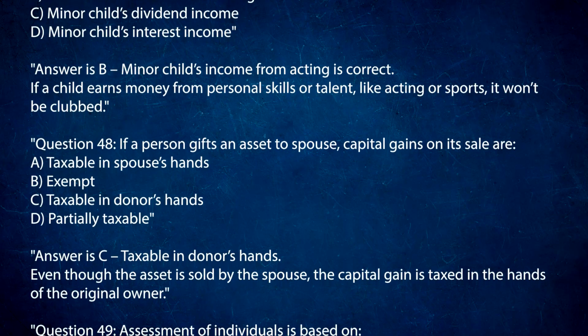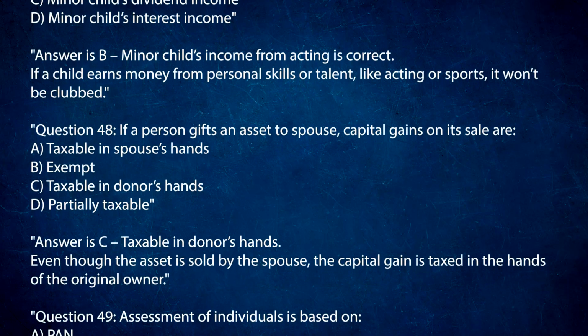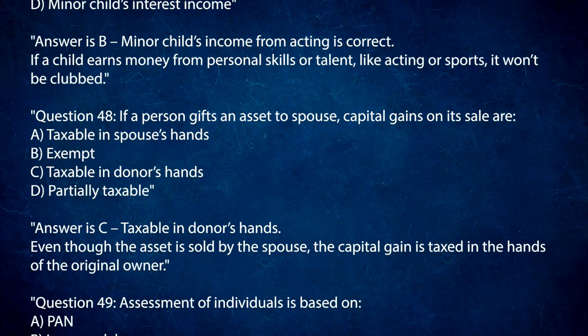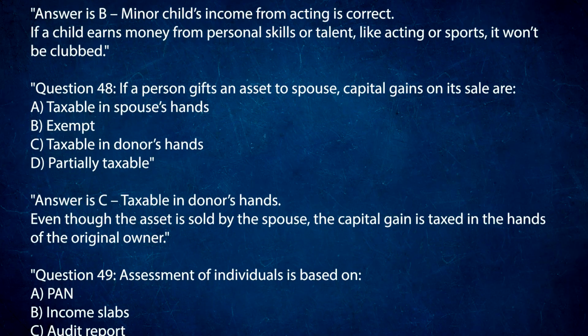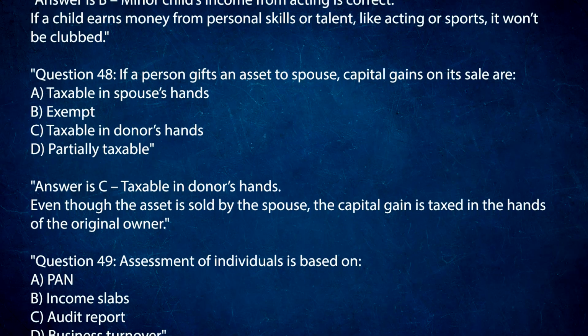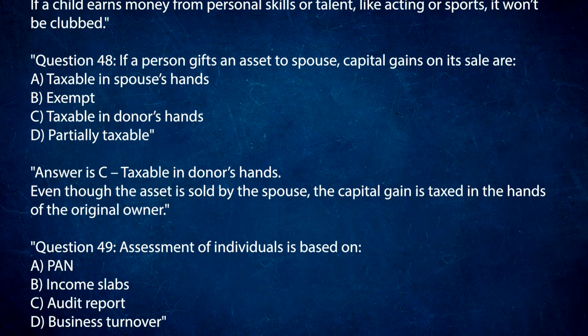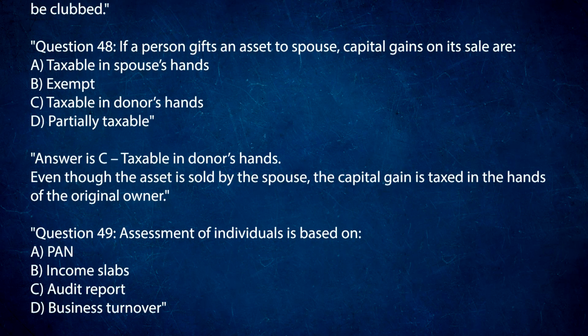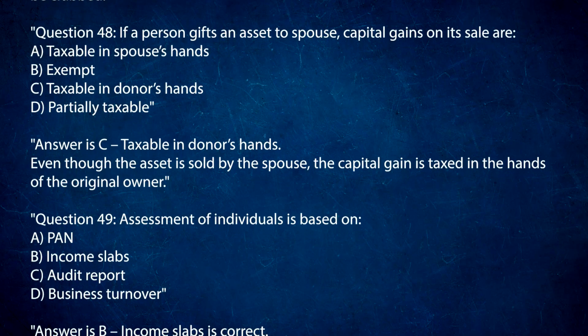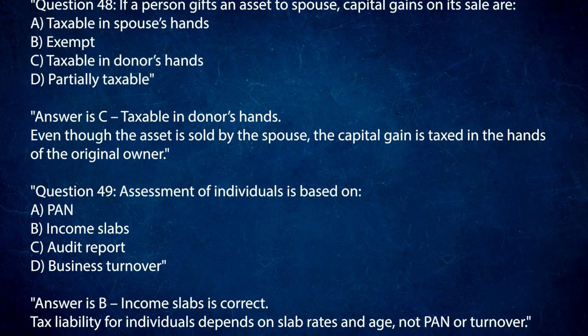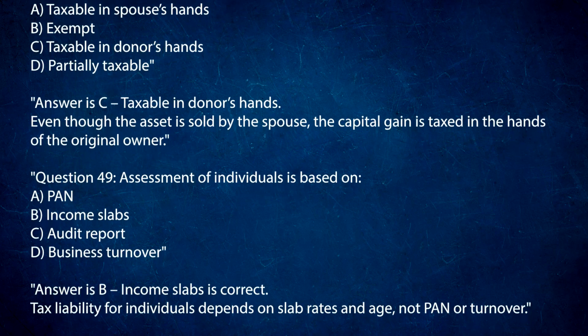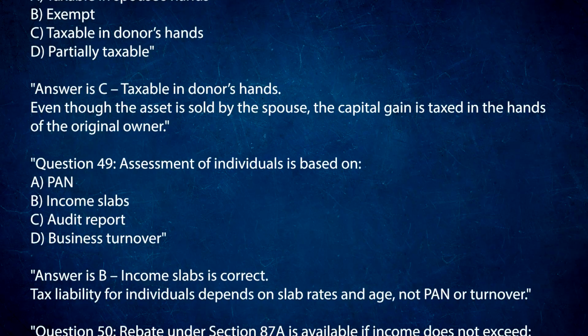Question 48. If a person gives an asset to spouse, capital gains on its sale are: A. Taxable in spouse's hands. B. Exempt. C. Taxable in donor's hands. D. Partially taxable. Answer is C. Taxable in donor's hands. Even though the asset is sold by the spouse, the capital gain is taxed in the hands of the original owner.